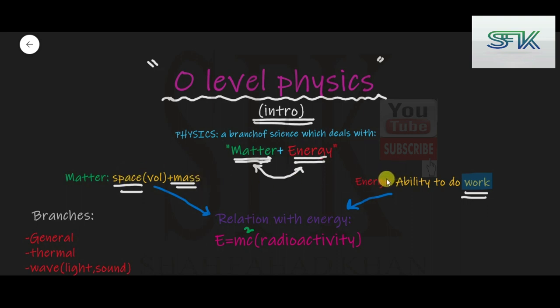They are related to one another. Matter can be converted to energy, and energy can also be converted to matter. This relationship was given by Einstein in his famous equation E equals mc squared, in which E represents the energy and m represents the mass, or the matter. This is an equation that we are going to study in the upcoming lectures, specifically in the very last chapter, radioactivity, where we have a few numericals based on this formula. For now you don't need to know it, but it is a formula that relates both of them.